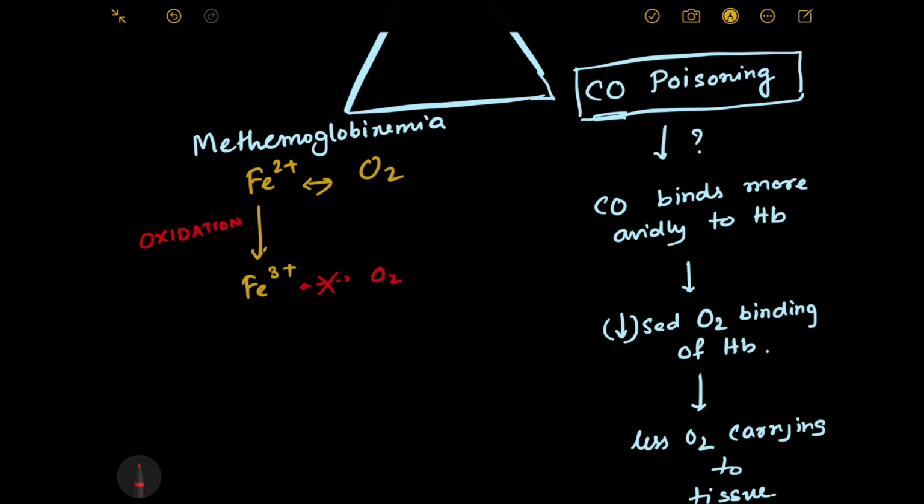In that situation, the hemoglobin which has a ferric ion will not be able to carry oxygen, and the hemoglobin which has a ferric ion is known as methemoglobin, and presence of methemoglobin in blood is known as methemoglobinemia. I told you that mia refers to a state of presence in blood.